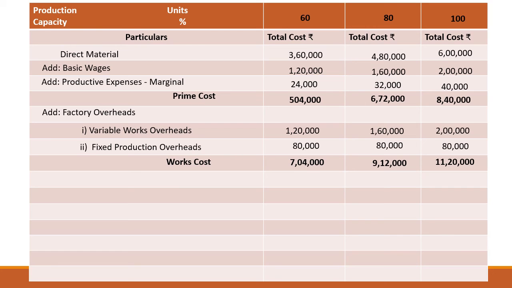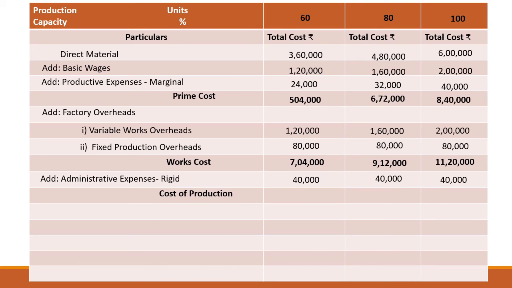Thereafter, if there are any administrative overheads, we will also add these administrative overheads. So add administrative expenses, which are already given. Rigid. Rigid means what? Fixed. It is fixed in nature. So you can see, as it is fixed in nature, it will remain constant for all the levels. So it will be 40,000 for all the levels.